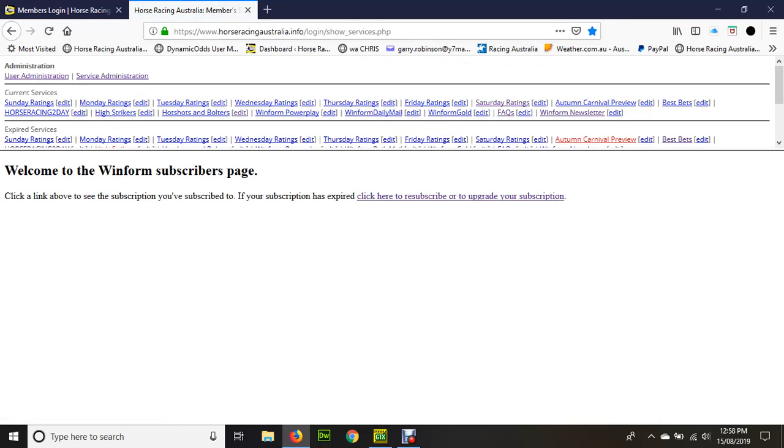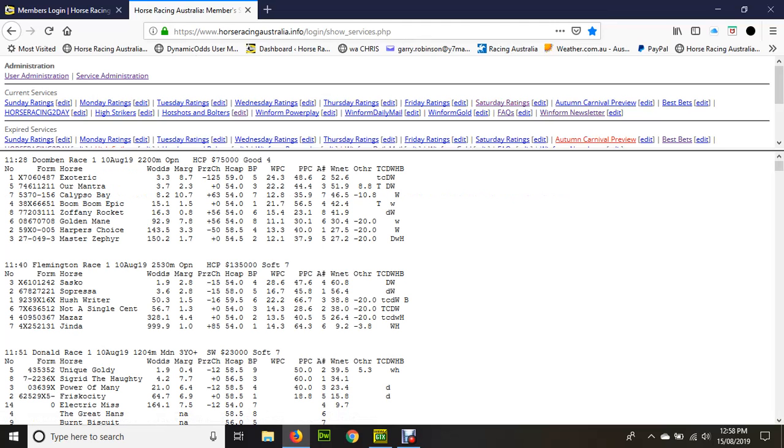It shows you all the ratings that you're currently subscribed to, whatever they are, and if we have a quick look ahead at Saturday ratings, you'll find that we've got all the metros ready there for you already. And the ratings are there giving the prices, our rated prices, win percent, place percent, average prize money, ranking and so on, what they're going to be like on wet and dry tracks and distance and all the rest of it, same as in the newspapers, I suppose.